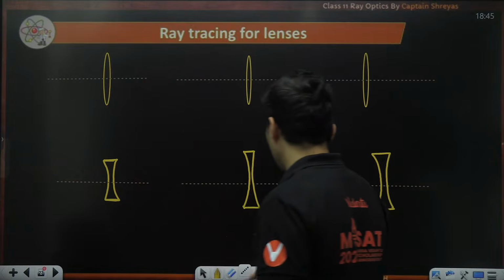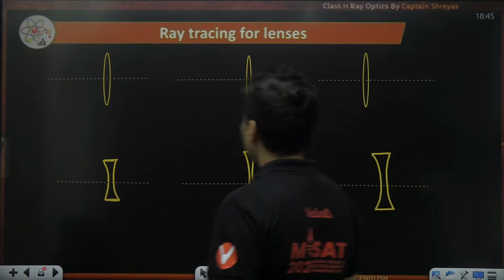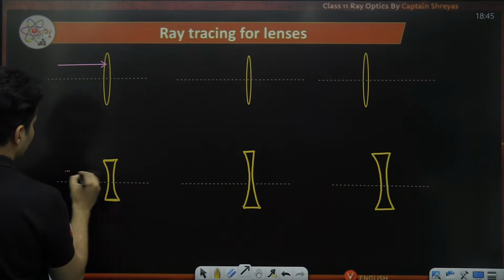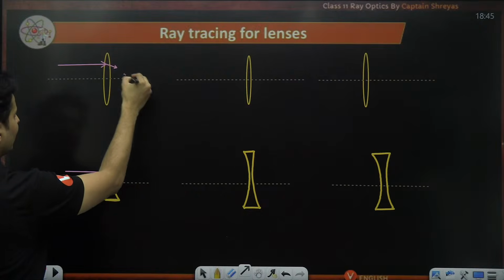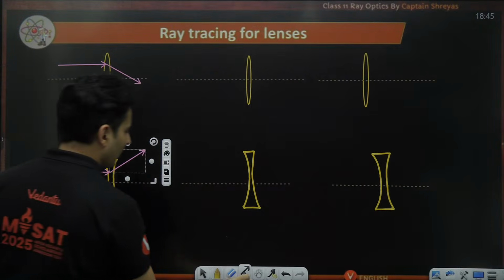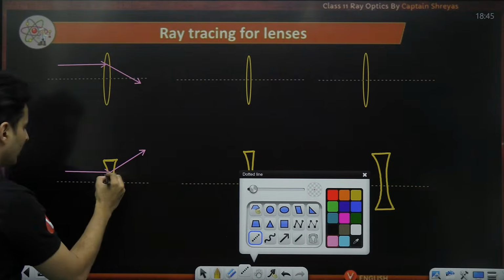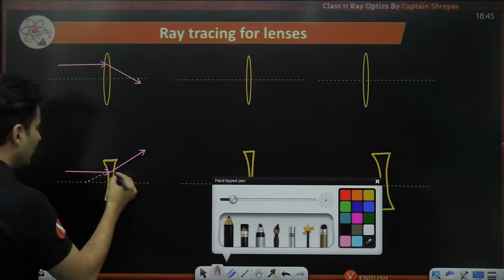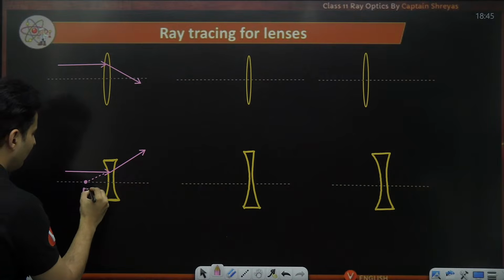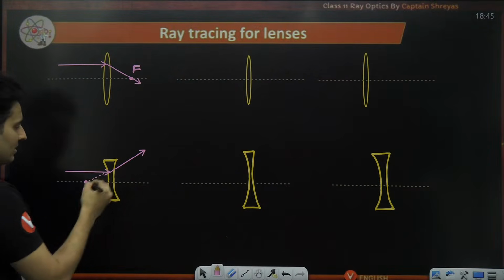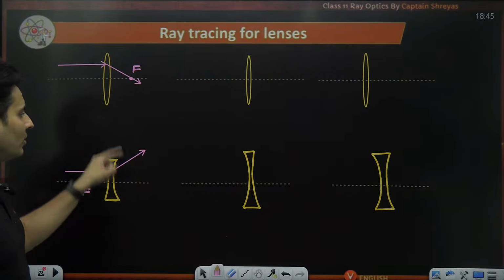So what are those rules? The first rule is that if a ray is parallel to the principal axis, then after refraction it will pass through the focal point, or appear to pass through the focal point in the case of a concave lens. Any ray which is parallel will pass through the focus, or appear to pass from the focus, for convex and concave.